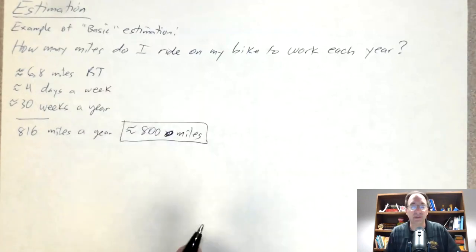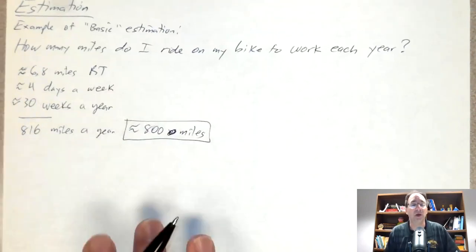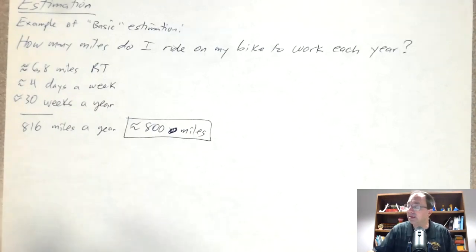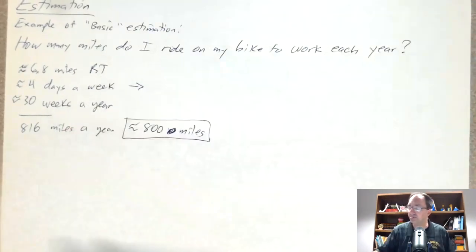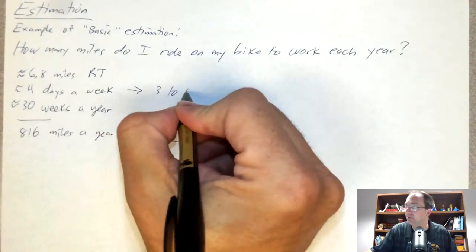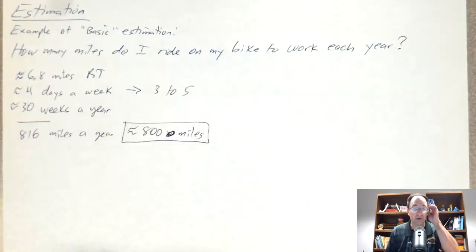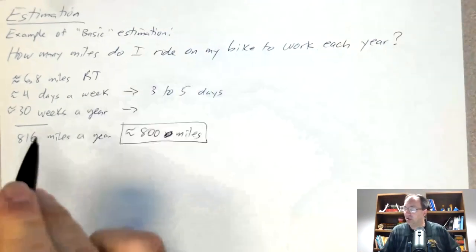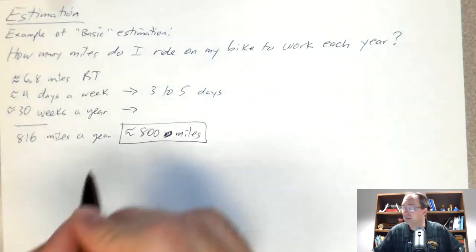But there were a lot of estimates in this problem, and so I might want to have an interval estimate as well. In that case, I might want to broaden this 4 days a week to 3 to 5 days a week. That's probably a safer assumption that my average is somewhere in that interval. Likewise, this 30 was a bit of a guess.